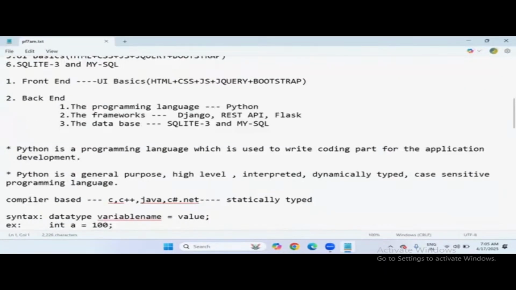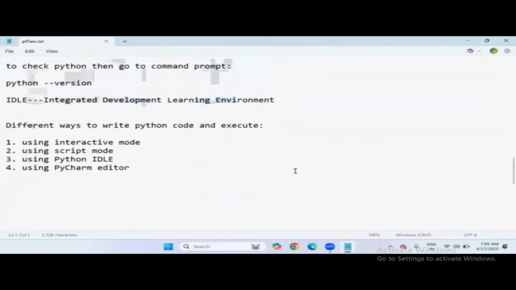So this is the setup of Python. After download and install of Python software, I have shown clearly the different ways to write Python code and execute: using interactive mode, using script mode, using Python IDLE, and using PyCharm editor. So finally, we launched the PyCharm editor, right? Yesterday I showed clearly how to download and install PyCharm editor also. Now let's open PyCharm editor today and open our existing project folder.